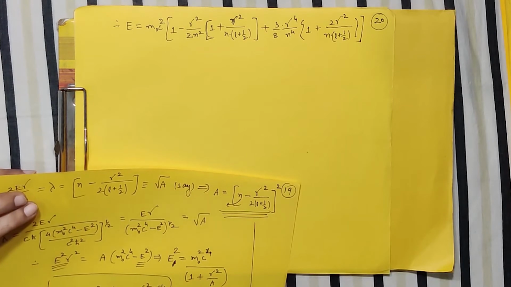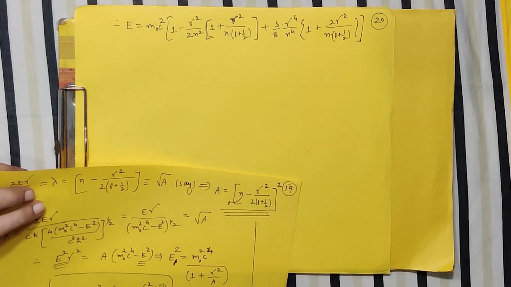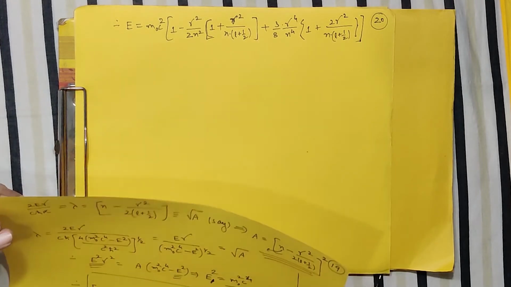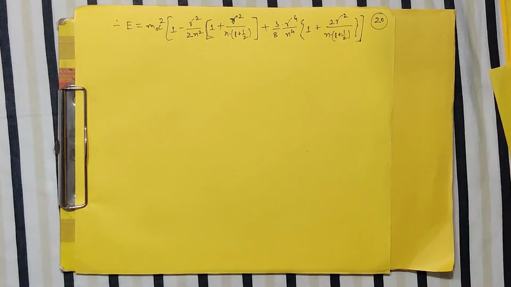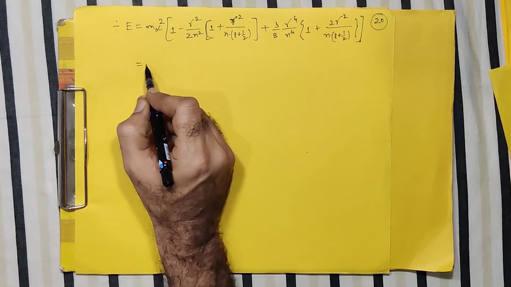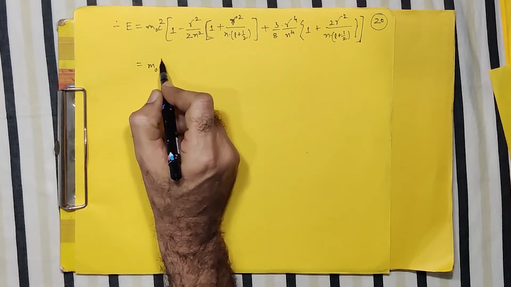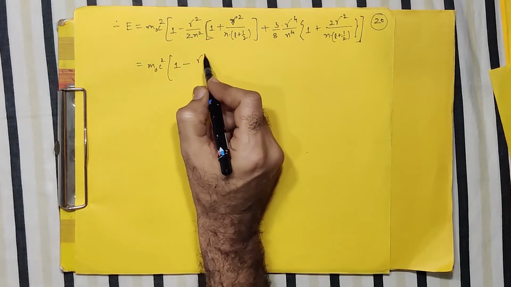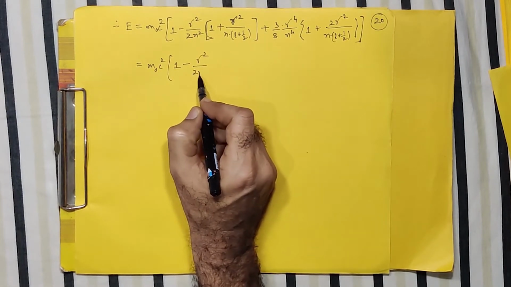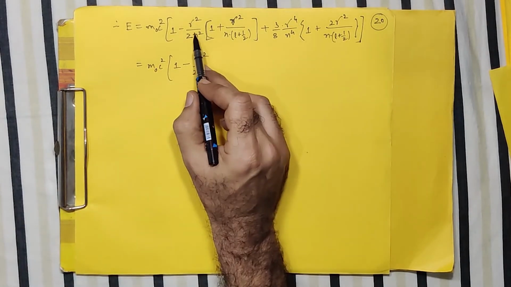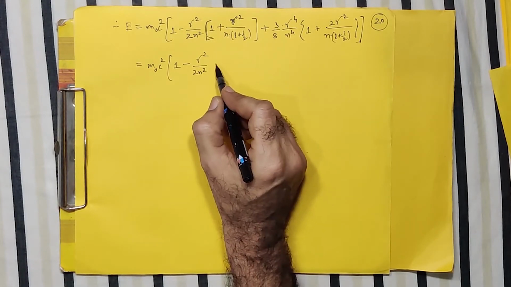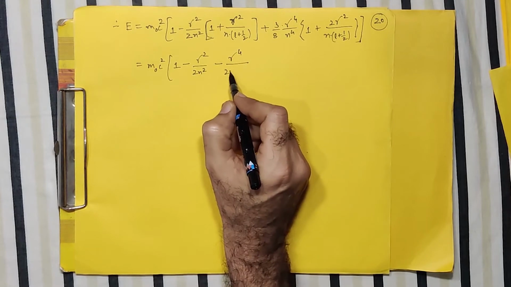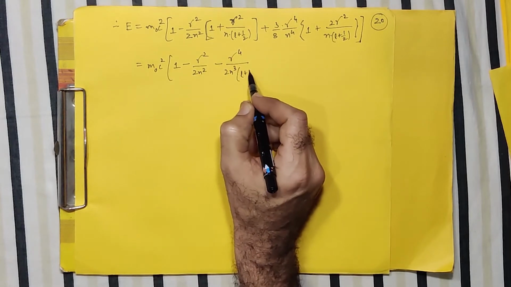So we have this expression that I will now use to simplify. I open up this bracket. 1 minus, when I open this, the first term is gamma square by 2n square, and here when I open it up it will be gamma raised to 4 by 2n cube, L plus half.